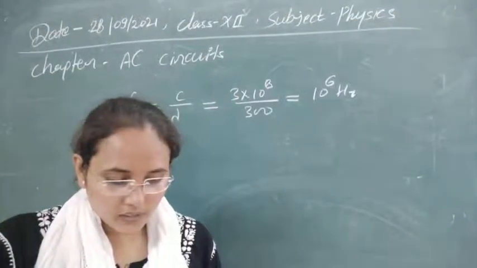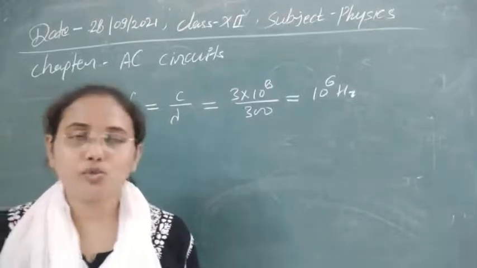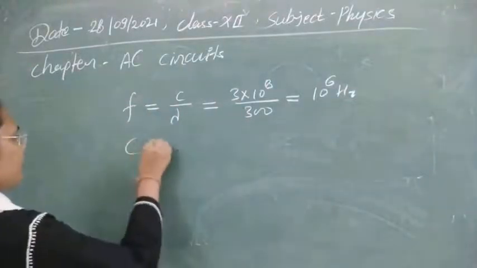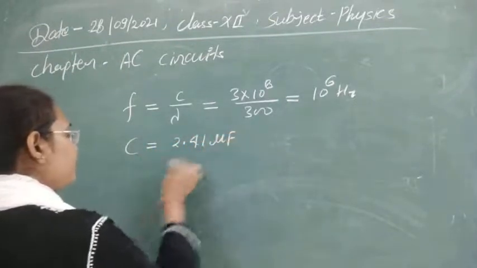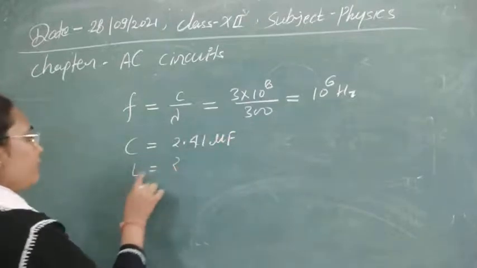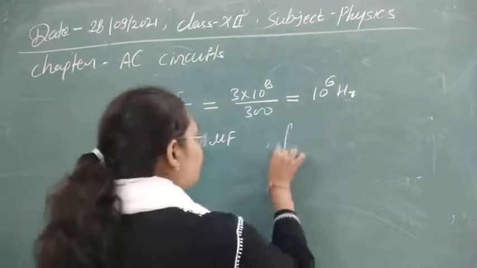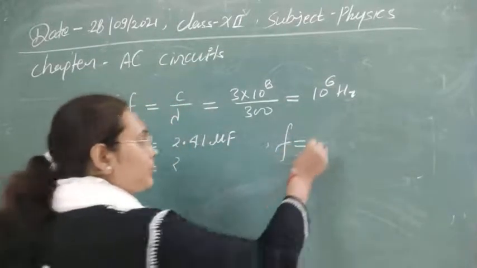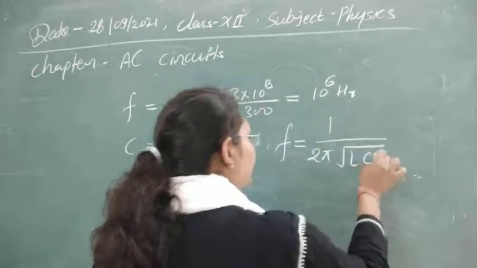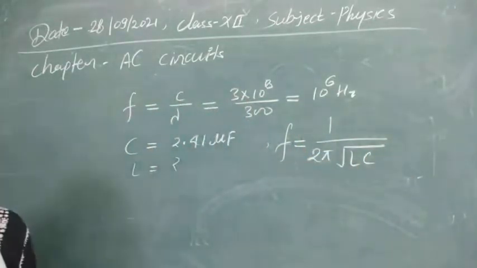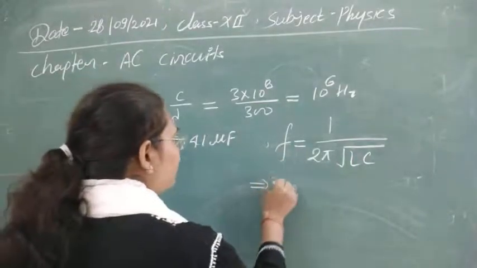Let's see our next term. The next term given is a condenser of capacitance 2.41 microfarad. We have to find the value of inductance for the resonance condition. As you know, for the resonance condition, the frequency of the circuit at resonance is given by f is equal to 1 upon 2 pi root of LC. Now we can use this and find the value of L.